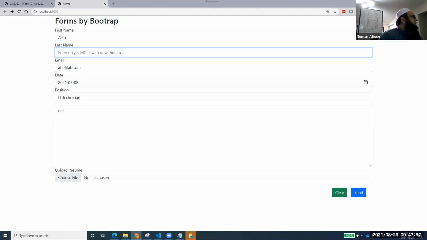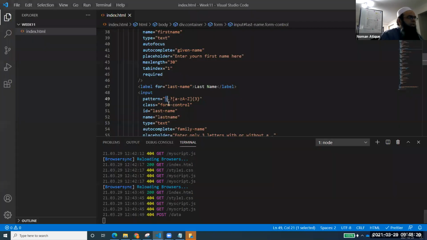That's a very good question. Is pattern a Bootstrap characteristic or HTML? Who will answer that? Is it an HTML characteristic or Bootstrap? Can anyone answer me? Yes, HTML. Why? Because it's an attribute that is coming with the tag.